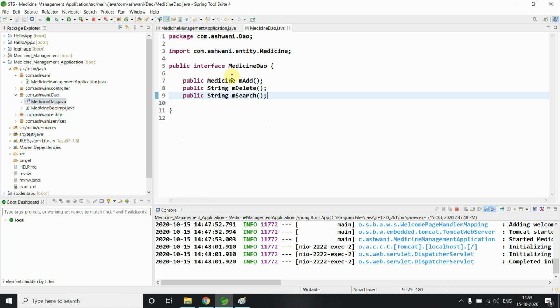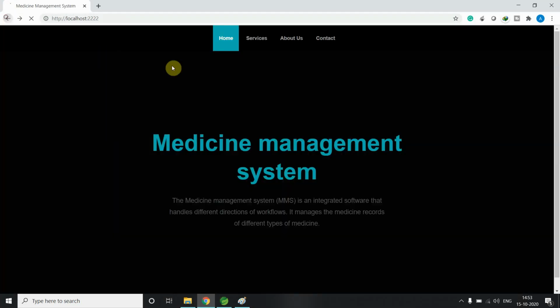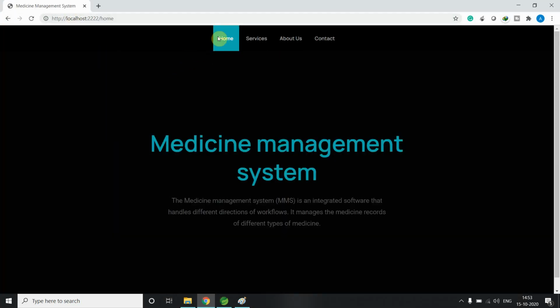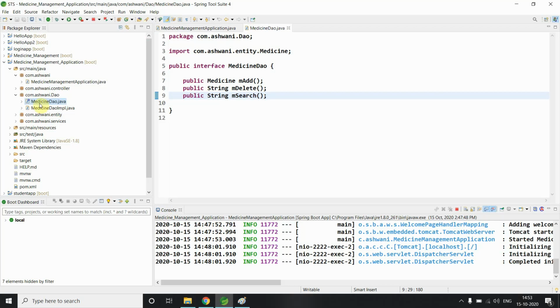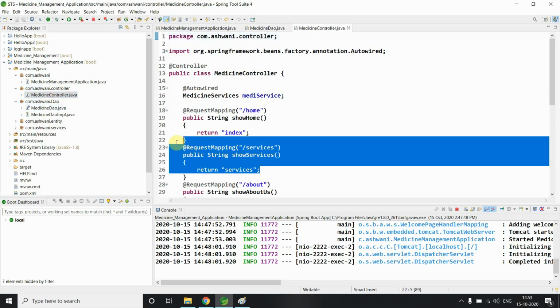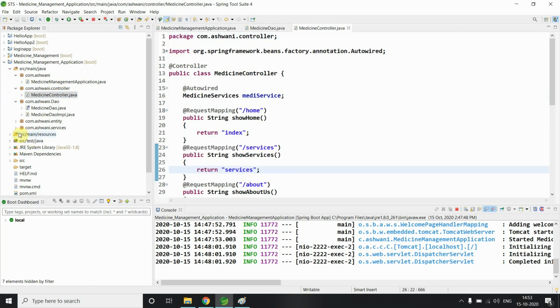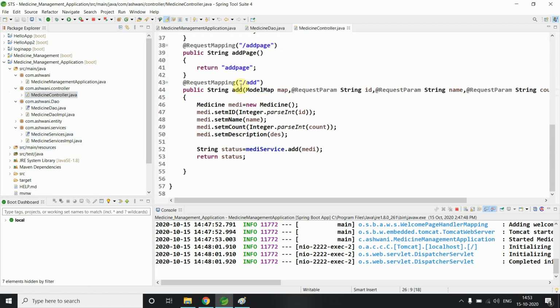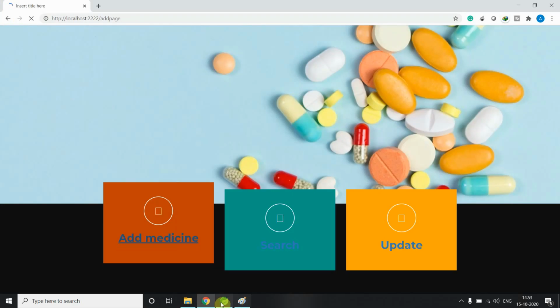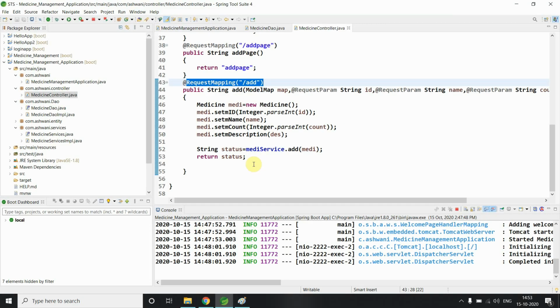This is my client. If I say from here, I have to search home, it comes to the controller, and then I have to say services. So the request comes to the controller and the controller says okay, services. We don't have any code implementation in the controller for it. Let's suppose add. If I say add medicine, it goes to this page, and it finds that the request is coming as add, so I have to return something.